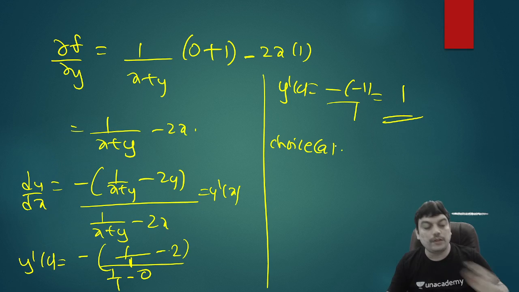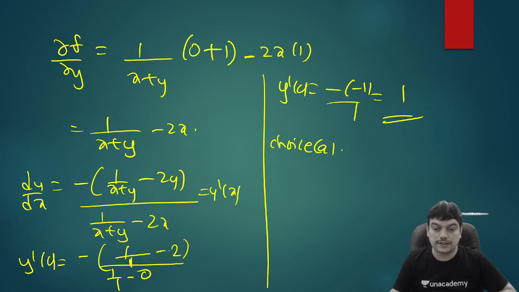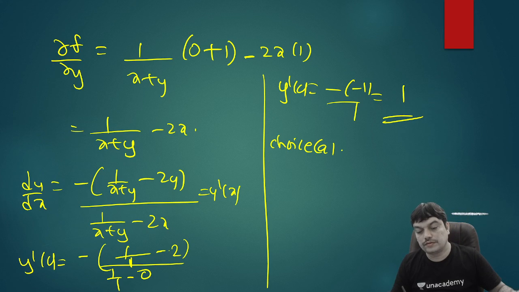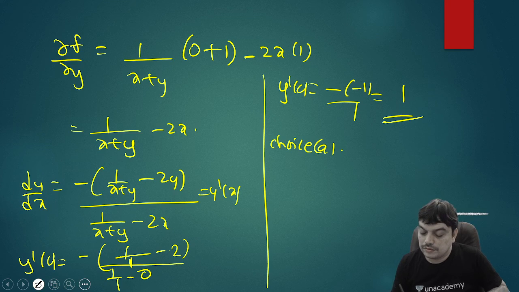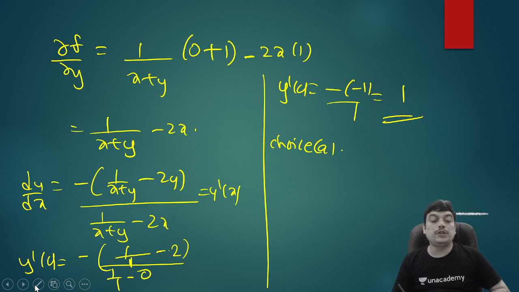So that is how you can find out the derivative for implicit functions. The next topic that we are going to do will be logarithmic differentiation. So let us end the session now, and we can continue with logarithmic differentiation in the next session.